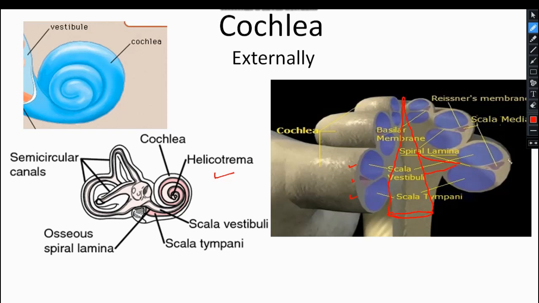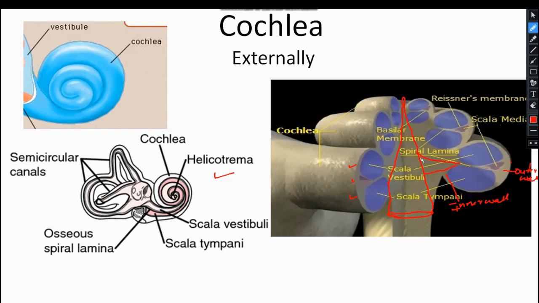Before this, as you are aware, this is the cochlear canal, and in this canal this is the outer wall and this one is the inner wall. Clear? Now this inner wall is facing toward the modiolus.